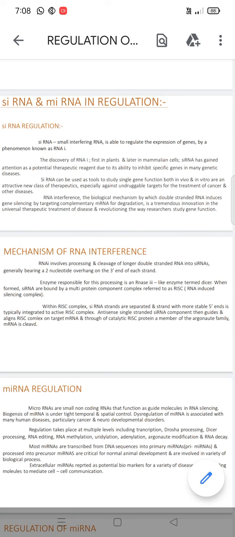The antisense single-stranded siRNA component then guides and aligns the RNA-induced silencing complex on the target mRNA, and through the action of the catalytic RISC protein, a member of the Argonaute family, the mRNA is cleaved. Finally, that mRNA will be cleaved.